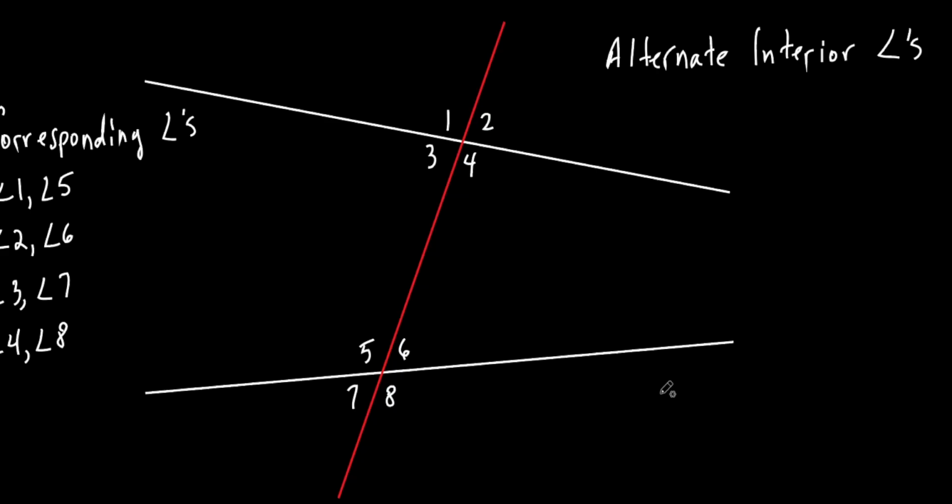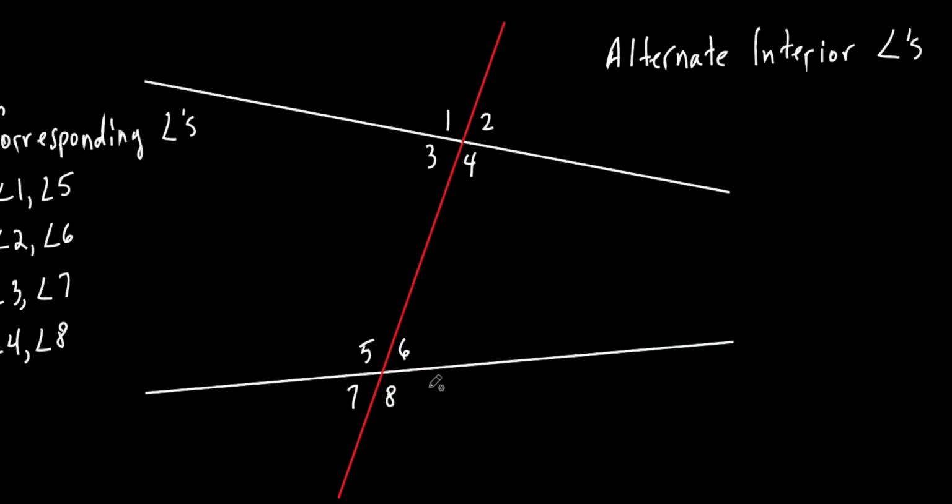Exterior. Good. The ones that are interior are the ones that are between those two lines. All right, you see that? See these two lines right here? So just tell me which ones are interior angles. 3, 4, 5, and 6. Okay, they're the interior angles. Make sense? So tell me which ones are the exterior angles. 1, 2, 7, and 8.